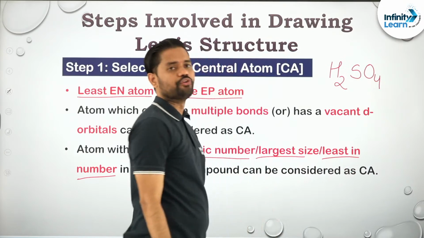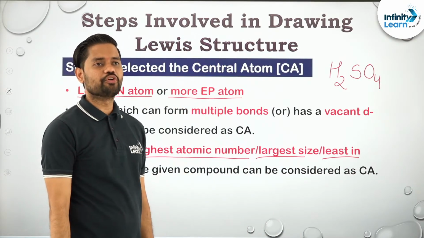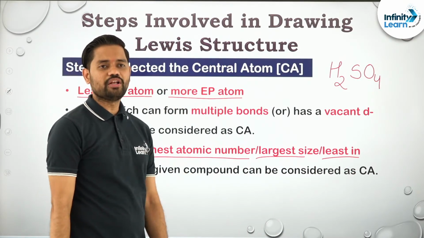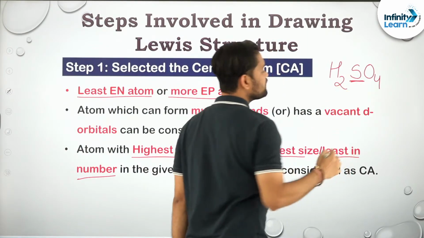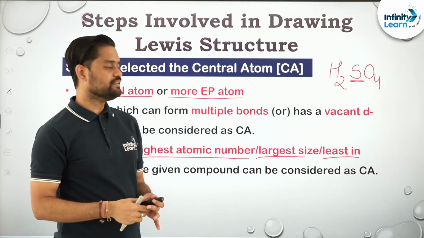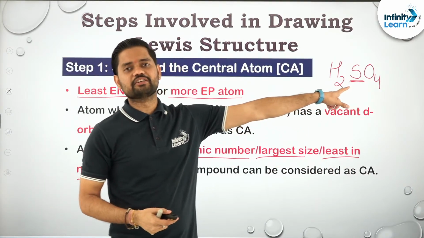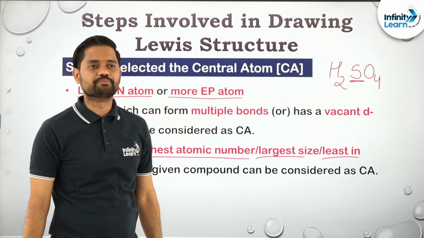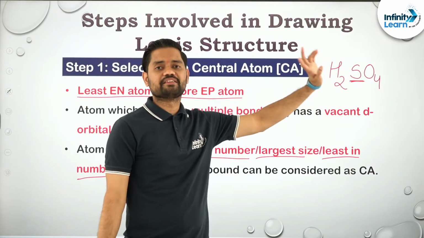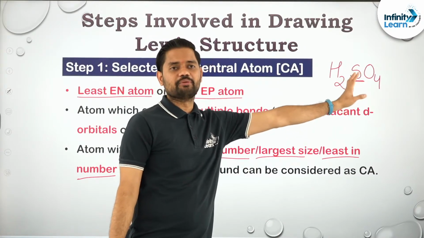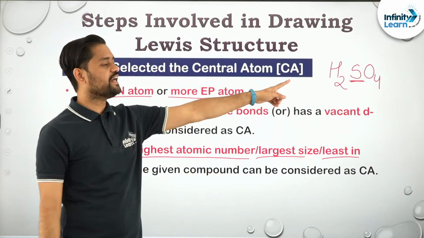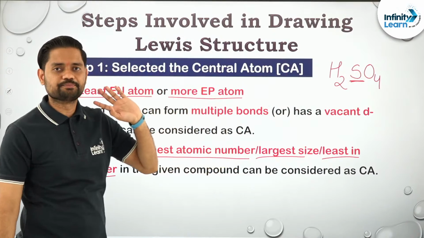In this H2SO4, if I am not mistaken guys, you all are going to select the central atom as sulfur. Why? First of all, the size is the largest. It is a third period element, that means the size will be maximum. Second, it has the highest atomic number as well.